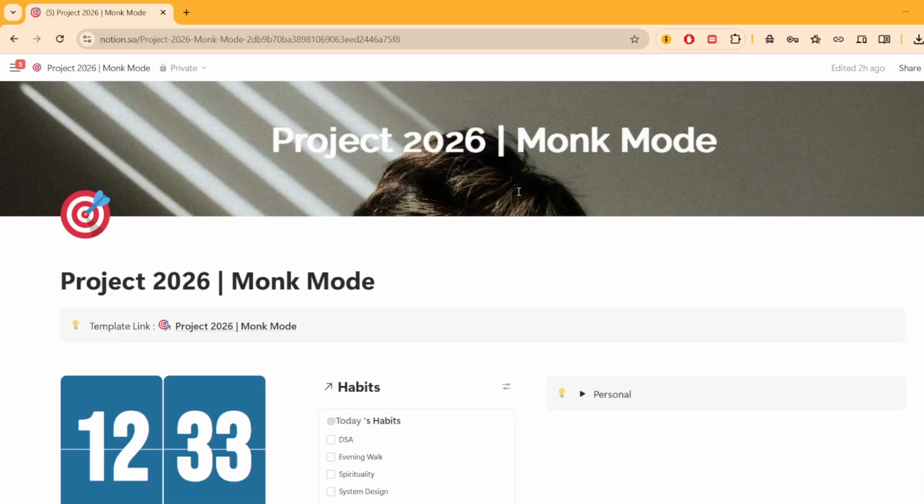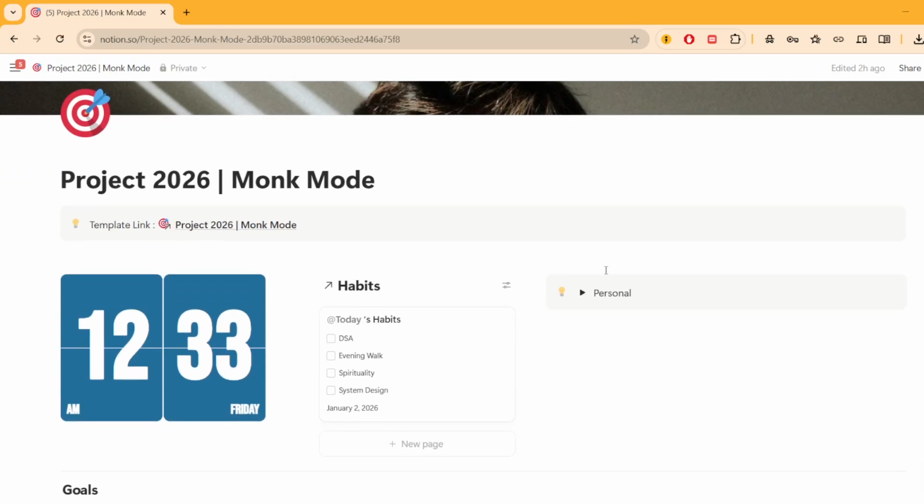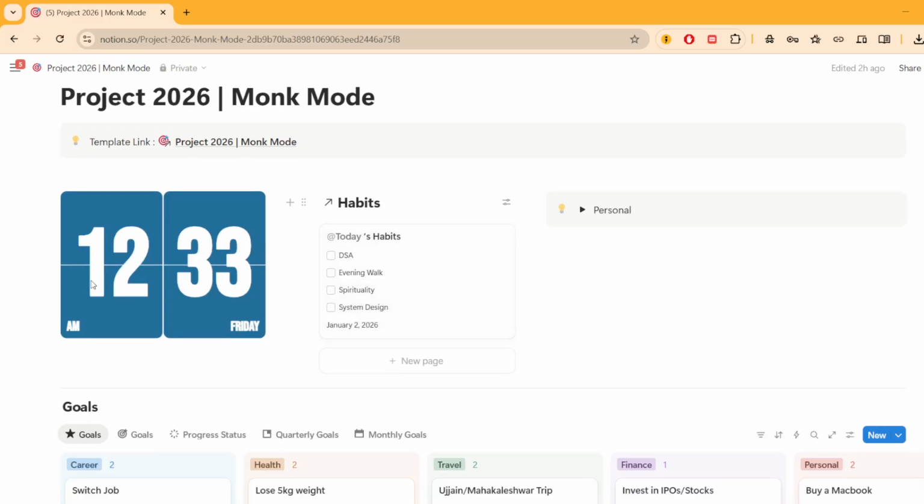So this is my personal Notion page, and here I have duplicated that template. So now here if you look at it, okay, it is past midnight, so the habit date has changed to January 2nd, and I can check mark once I am done with the DSA or the system design. Again, see, the template is customizable. So when using it personally, I have added a small section of some key points here which I just want to keep in my mind every time.